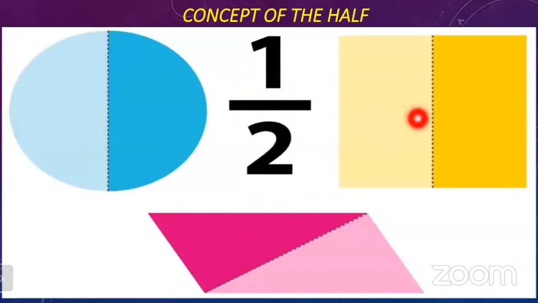You can see in this square, this portion is shaded with one color, this another portion is shaded with another color, and it is written like this 1/2, that is the half. Similarly this figure is also divided into the 2 equal parts by this dotted line, and you can see both the portions are shaded with different colors, and it is showing the half of this figure. So half is written like this 1/2.